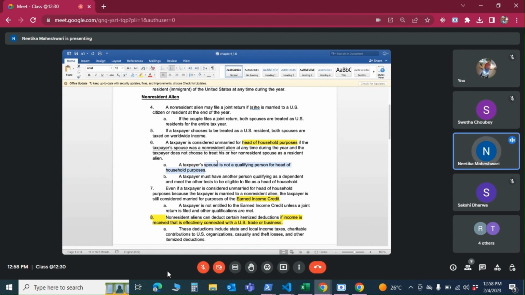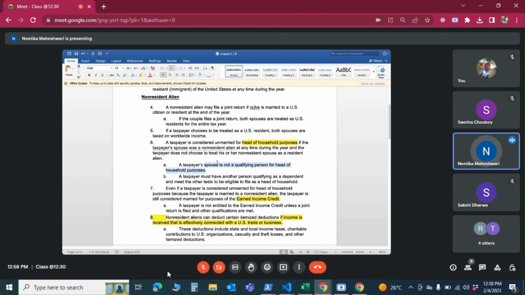Remember, what are the conditions that we saw for HOH? There has to be a qualifying person, right? How can a person be head if there is nobody under that person? Remember, that's what we looked into. Why not single status, or why not something else? Head of household is given only if there is a dependent for the taxpayer. And that dependent, we saw that there were certain conditions, is called a qualified individual for the purpose of HOH. It can be a child, it can be a relative. We already went through all those conditions.